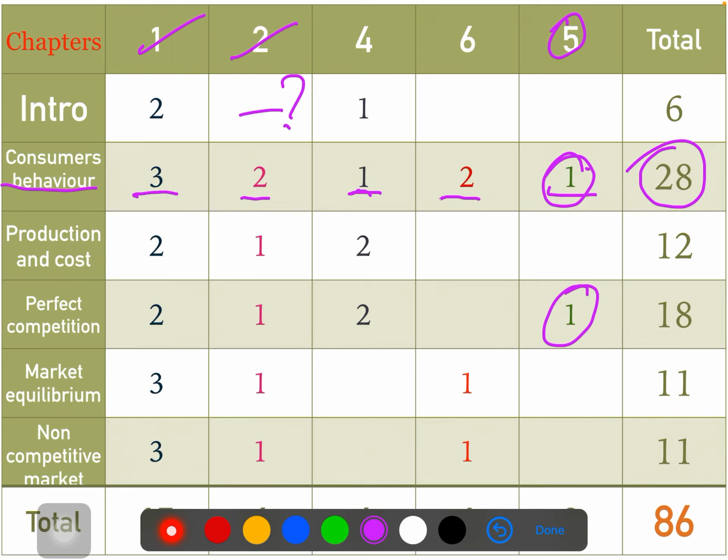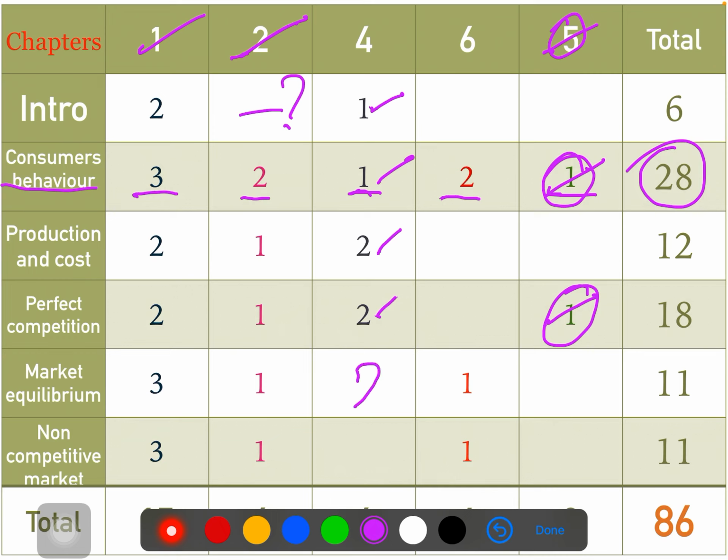I'll tell you which questions you have to pick from that particular chapter. In perfect competition you have to read the project oriented question, and in consumer behavior you have to read one project oriented question. From microeconomics, the 5 marks are completely covered: 1 mark all the chapters, 2 mark all the chapters, and 5 mark only 2 chapters, consumer behavior and perfect competition. When it comes to 4 mark and 6 mark, you are going to get 4 mark questions from the first chapter, the second chapter, the third chapter and the 4th chapter.